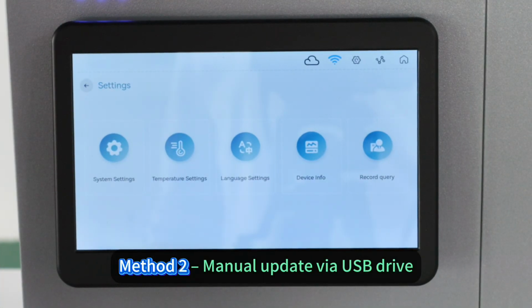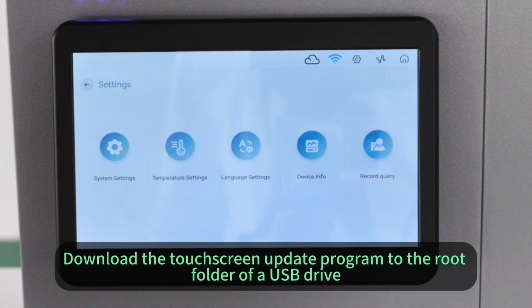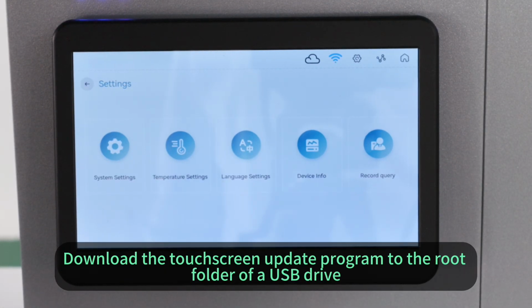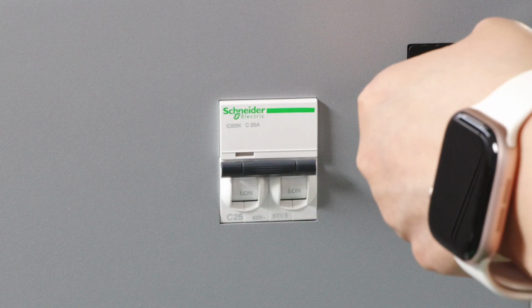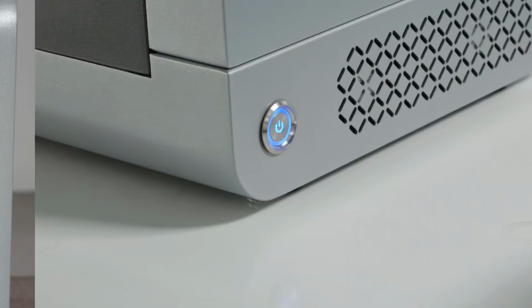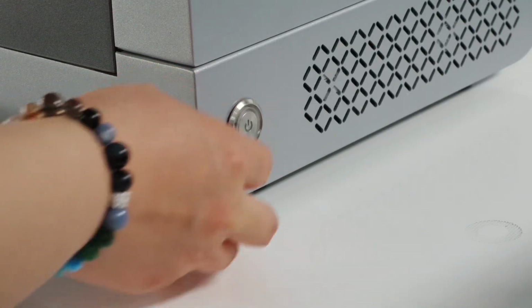Method 2: manual update via USB drive. Download the touchscreen update program to the root folder of the USB drive. Plug it into the device's USB port. Then shut down and restart.